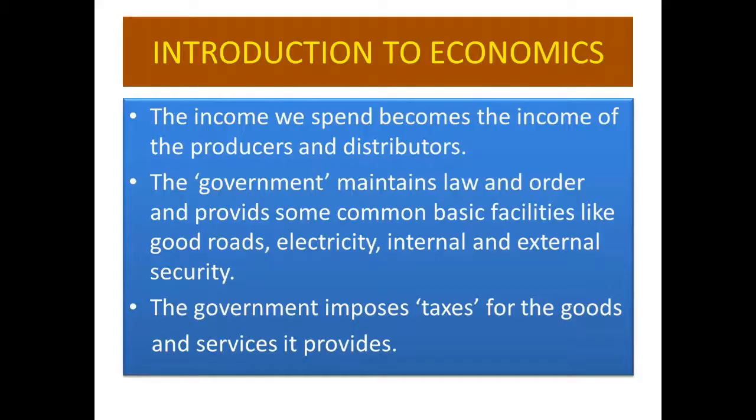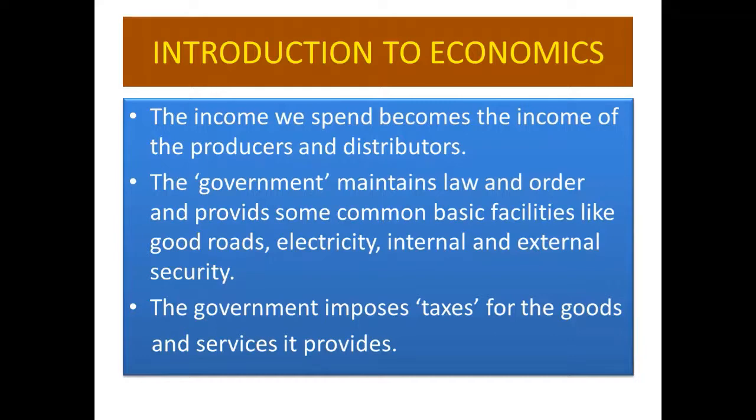The government maintains law and order and also provides some common basic facilities like good roads, electricity, internal and external security, etc. So even government needs money. From where does the government get money? The government imposes taxes for the goods and services it provides.